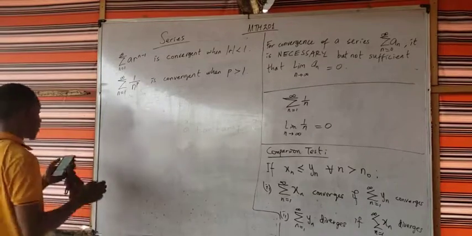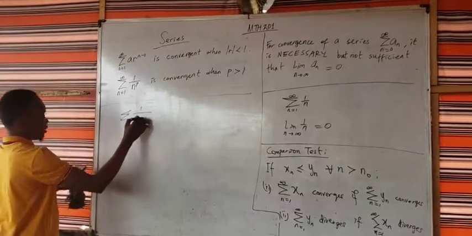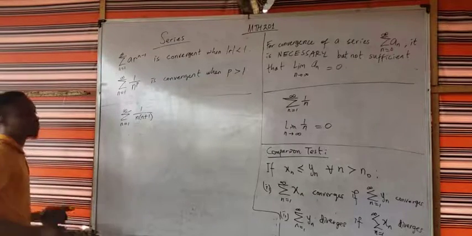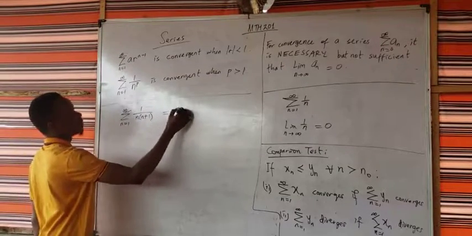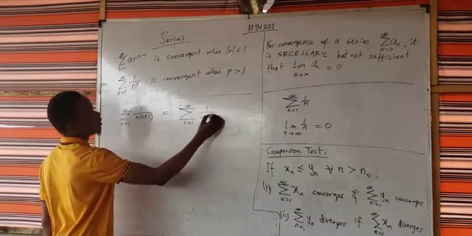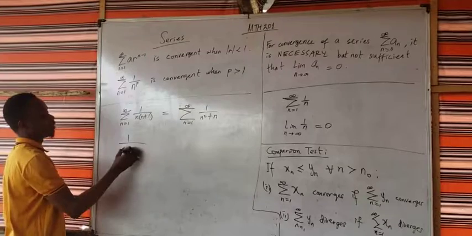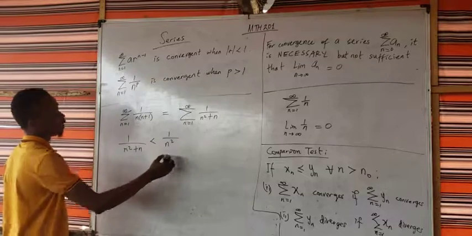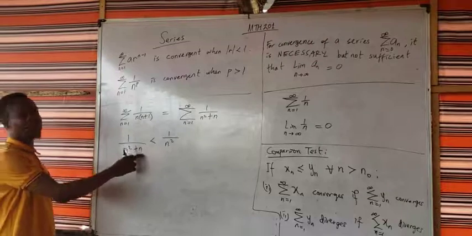Look at this series. You want to test for the convergence of the series 1 over n into n plus 1, from n equal to 1 to infinity. Pay attention. This is the same thing as the series from n equal to 1 to infinity of 1 over n squared plus n. We do know that 1 over n squared plus n is always going to be less than 1 over n squared. Do you agree with that? Because once we are decreasing the denominator, we are going to have a higher value.